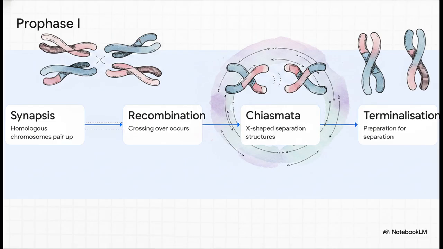Let's break down the mechanics. First, homologous chromosomes find each other and pair up in a step called synapsis. Then the real magic happens, recombination. Non-sister chromatids literally cross over and exchange genetic material. It's a precise enzyme-mediated exchange. Later, as they begin to separate, they form these distinct X-shaped structures called chiasmata, before finally prepping for separation in a step called terminalization.